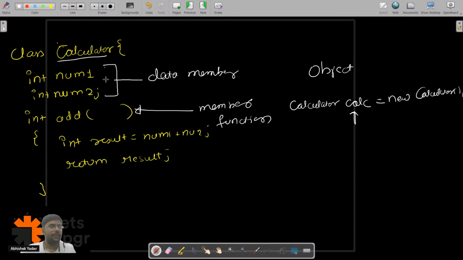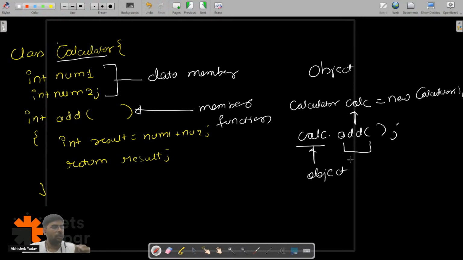And after that, if I have to access num1, num2 or the member function, what will I do? I will write calc dot add, like this. So what will happen? I am able to access the add method with the help of the object. It is not possible to directly access the add method or the data member without creating the object, right? So everyone is clear?